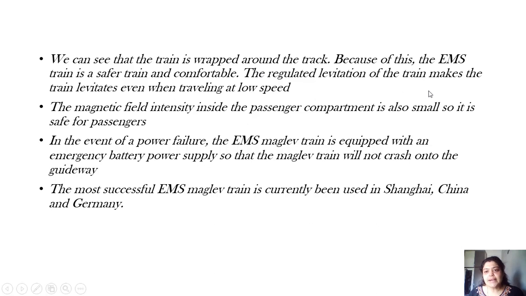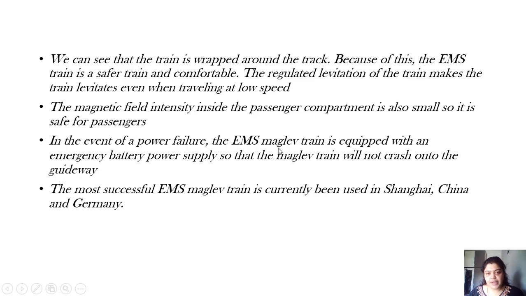The regulated levitation of the train makes the train levitate even when traveling at slow speed. If the speed is low, even then levitation will be achieved, because it is achieved by the force of attraction. Now, because there is a force of attraction, the levitation achieved is not very high. It is approximately 4 centimeters. The magnetic field intensity inside the passenger compartment is also small, and so it is safe for passengers.